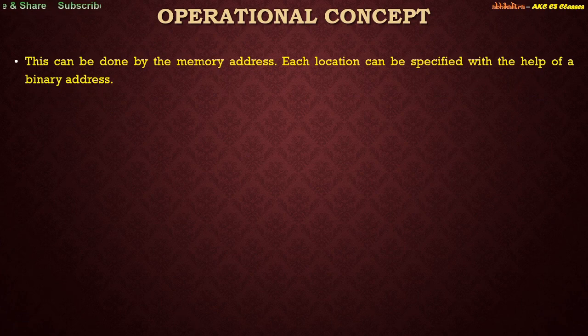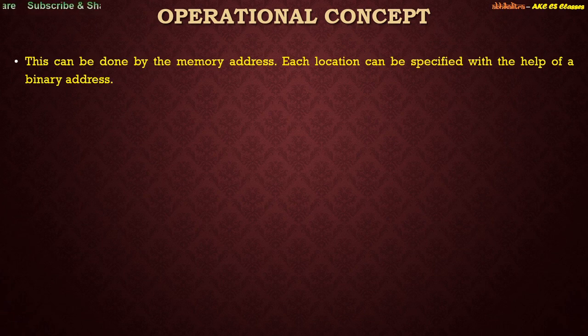So this can be done with the help of a memory address. That means each and every location of the memory module should have a certain memory address, and each location can be specified with the help of a binary address, right? So if there are, say, 16 different locations in my memory module, I will require only 4 bits to uniquely number each and every location of a 16 cross 4 memory module, right?